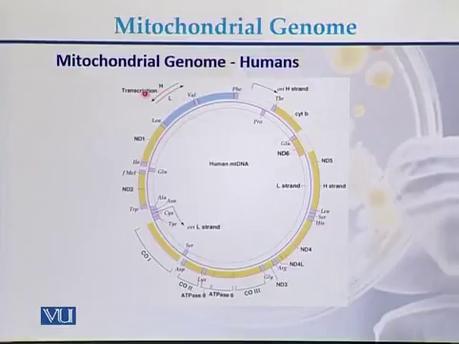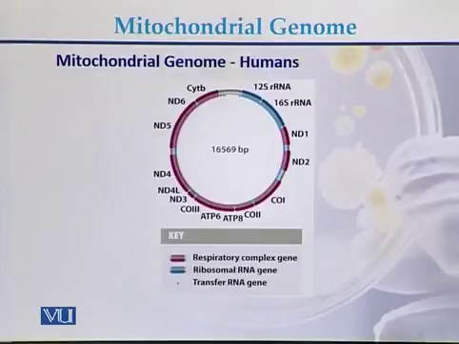So here is the direction of transcription of the heavy strand, and the direction of transcription of the light strand. In addition to this, there are genes for polypeptide producing, genes for the ribosomal RNA, and genes for the transfer RNA.